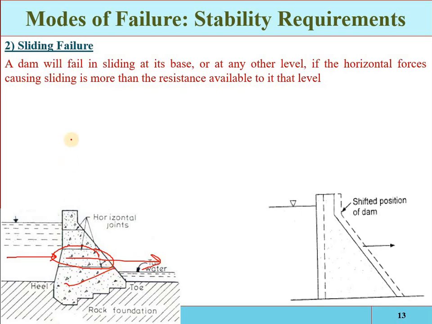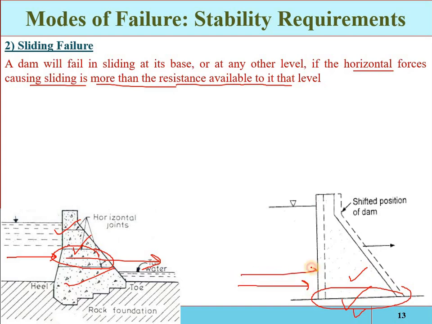So a dam will fail in sliding at its base or at any other level if the horizontal forces causing this sliding are more than the resistance available at that level. There is a joint between the base of the dam and the foundation, and it will offer some resistance to the applied forces. But if the action of these destabilizing forces is more than the resistance between the two surfaces, then the structure will slide.